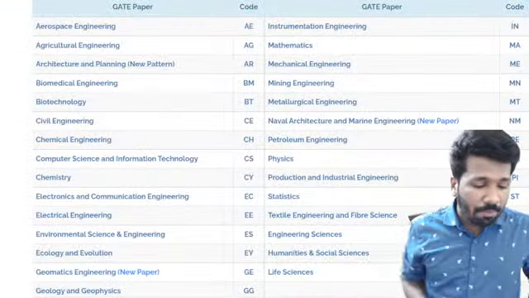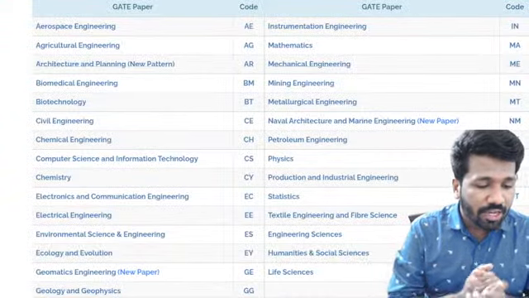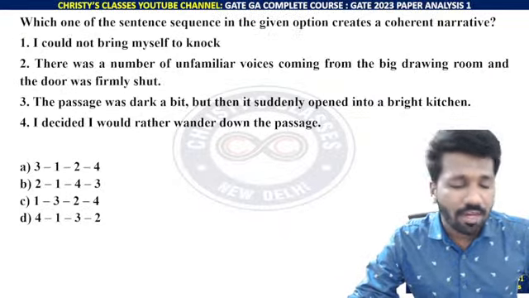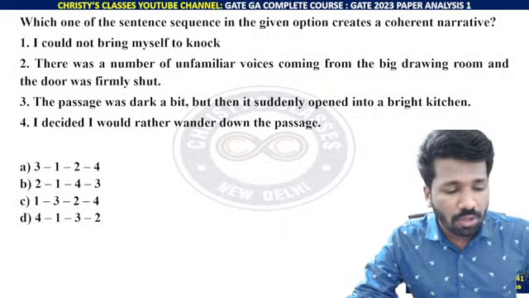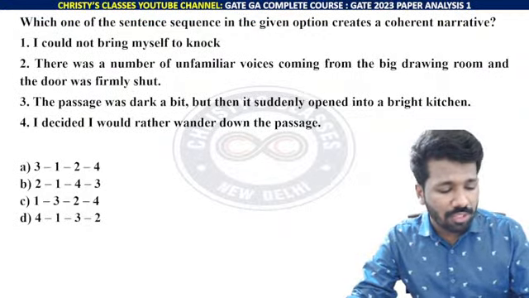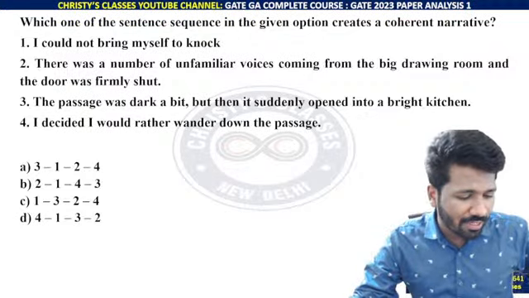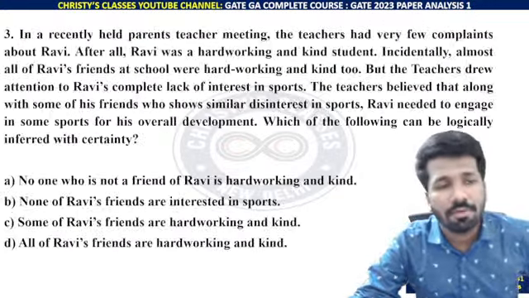But 8 question papers are there because the exam is conducted in 8 different time slots. Only because of that, different question papers are there. So today we are discussing the 4th February afternoon question paper, that is mechanical engineering, and one more subject had the same question paper.